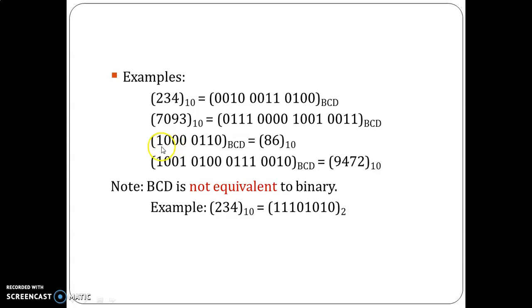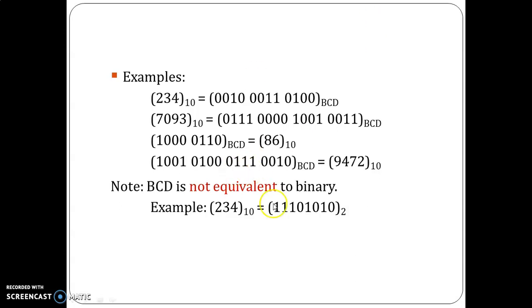So the BCD equivalent corresponding to 1000 is 8. BCD equivalent of 0100 is equal to 6. The same way, group 4 bits separately. So now we represent the decimal equivalent of this BCD number. 1001 is 9. 0100 is 4. 0111 is 7. And 0010 is equal to 2.